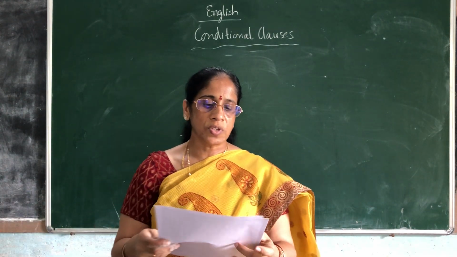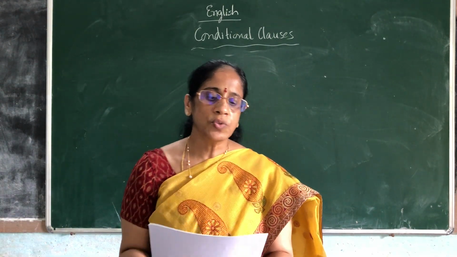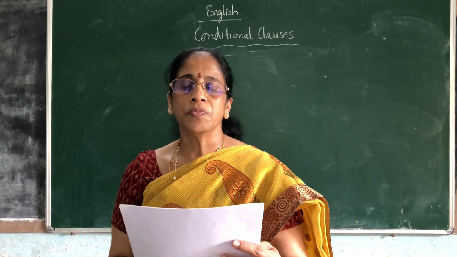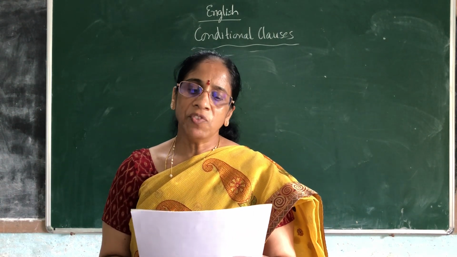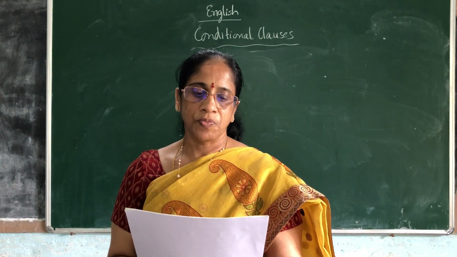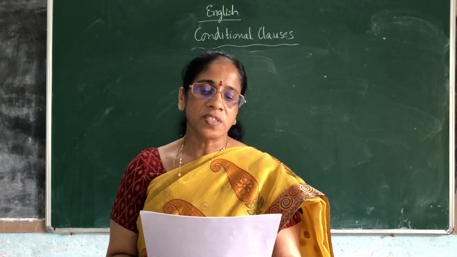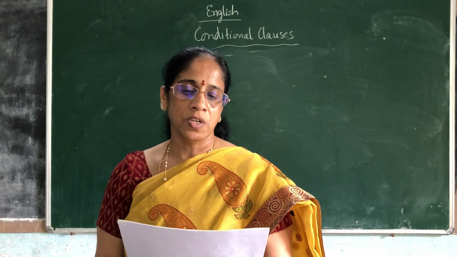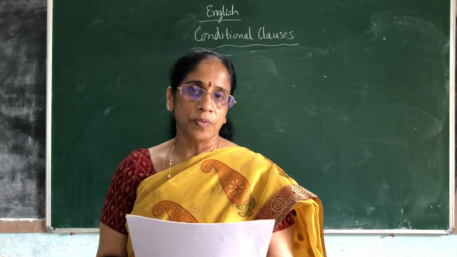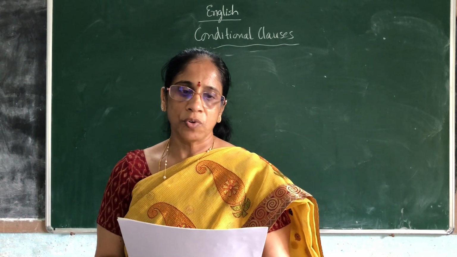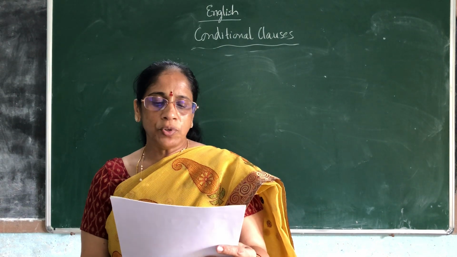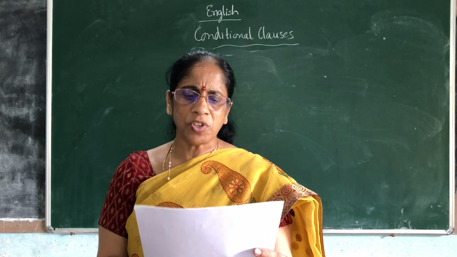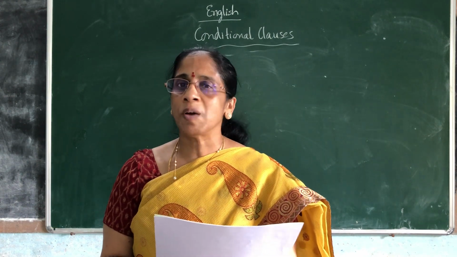The second type is used like this. See, the if clause is used in V2 form, that is, simple past. The main clause will be would or could plus V1 form. If he worked hard, he would get a first class. The verb worked in the if clause is in the simple past tense and the verb would get in the main clause is in the present conditional tense. So this is called conditional tense. Would, could or might plus verb is used. We use type 2 to talk about the actions the speaker thinks are possible. The speaker thinks it is possible but not very probable. It may not happen.